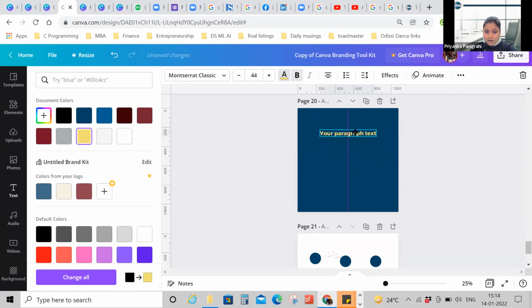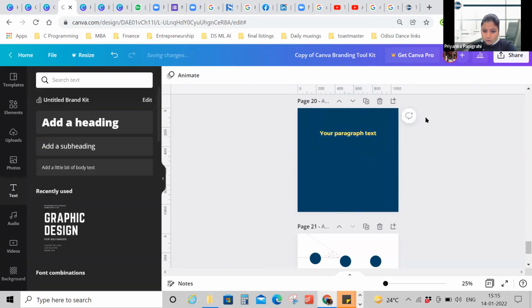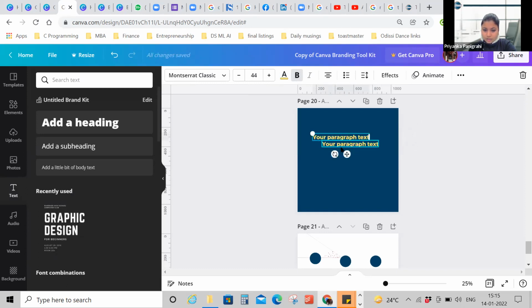Now the best part about playing with fonts is that all the fonts do not look the same. I'm copying this and pasting this. Let's suppose I want to create a cascading effect with fonts. I've pasted it and they're all the same length. Or if they're not, let's say I am typing.